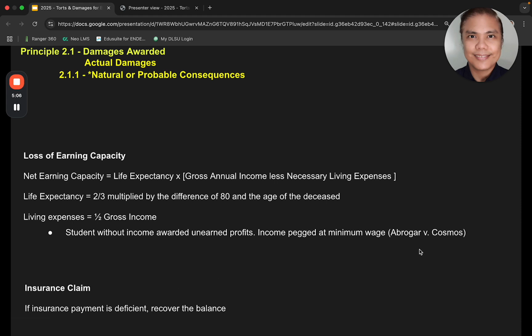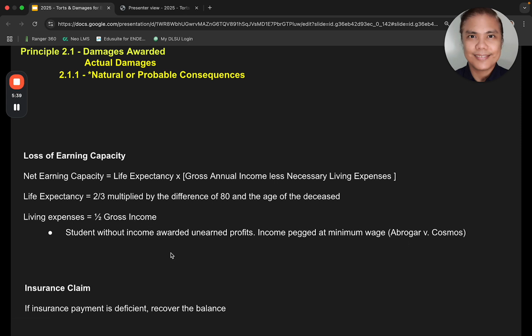Now, in the case of Abrugar versus Cosmos, the loss of earning capacity, there was a formula given by the Supreme Court. So this is the net earning capacity: life expectancy times gross annual income less necessary living expenses, and life expectancy there, 2/3 multiplied by the difference of 80. I'll demonstrate this in a bit. Living expenses is 1/2 of the gross income.